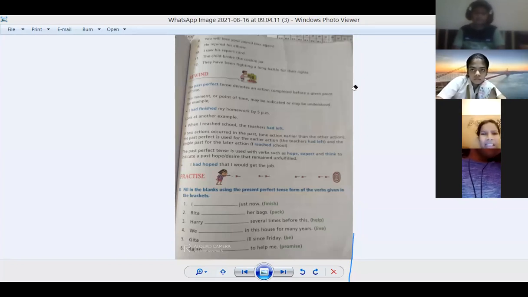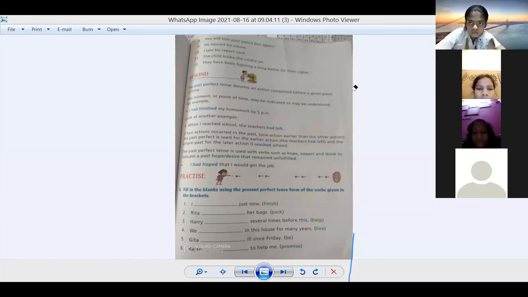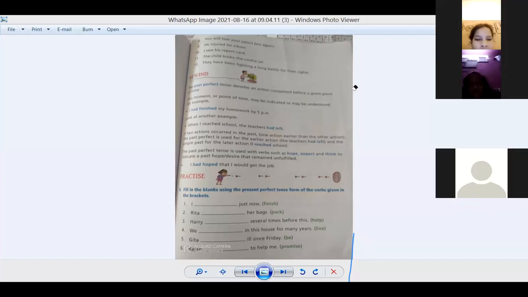Bhuvi, any doubt? I was having the same doubt as Tanish. Okay, that is the formula, beta, which we are just reading. With I and you, we have to follow that. That's it. So I think no problem.